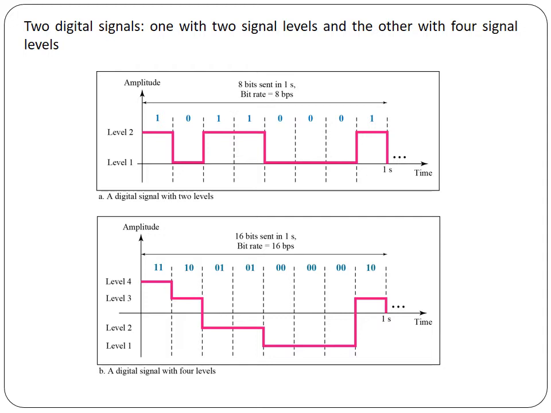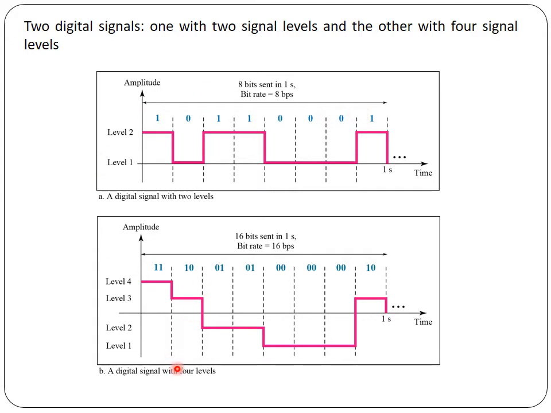Here a digital signal with two levels is shown in figure 1. Here level 1 is represented by 0 and level 2 is represented by 1. In this case, in 1 second you have 8 bits. That is, the bit rate is equal to 8 bits per second. There are 8 bits per 1 second.